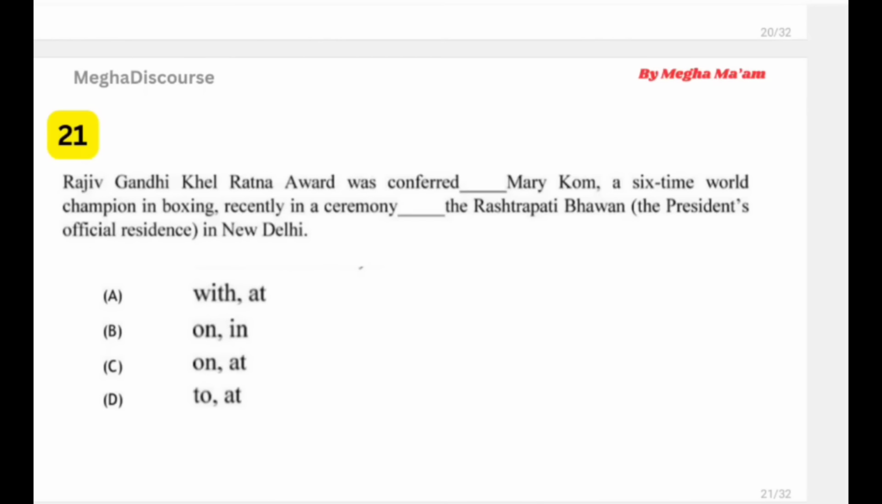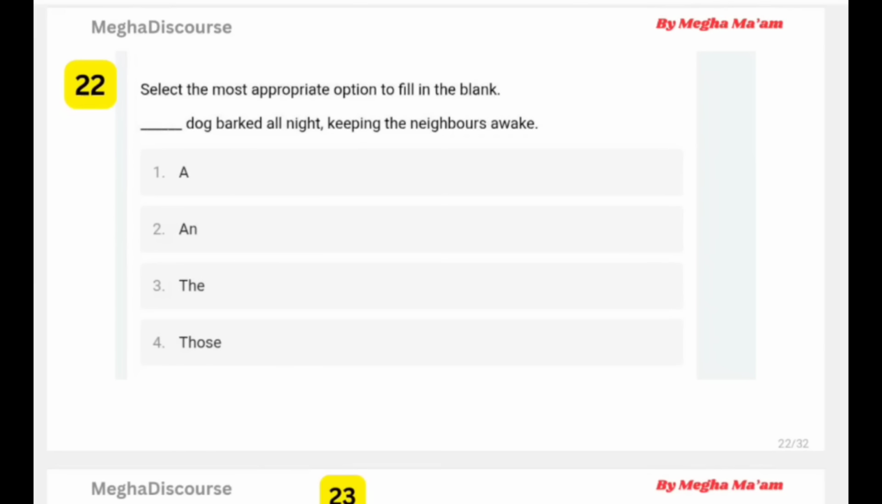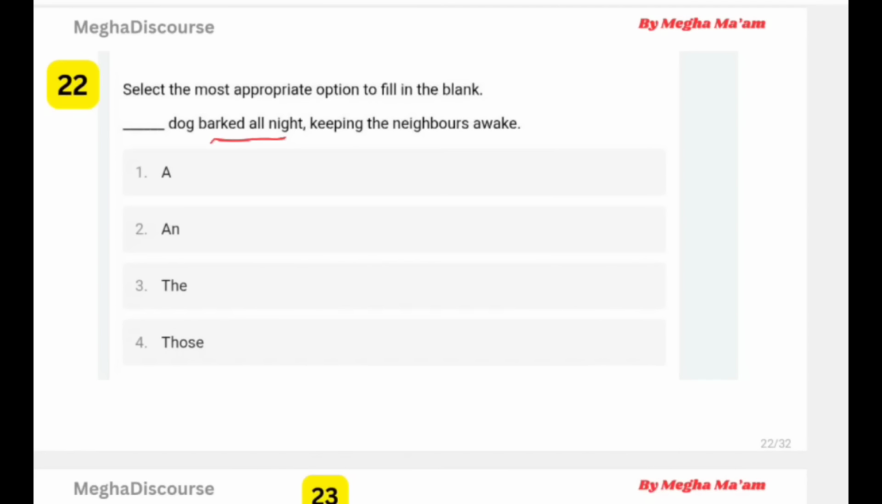Question number 21. Rajiv Gandhi Khel Ratan Award was conferred dash Mary Kom, and you know what, she is in the news. Dash dog barked all night, keeping the neighbors awake. Now this is very tricky. How? Look at this sentence first. Dash dog barked at night. It can be a dog barked all night, और पूरी रात भौंकता रहा. Keeping the neighbors awake, और सबको उसने जगा दिया. Okay. And is not because.